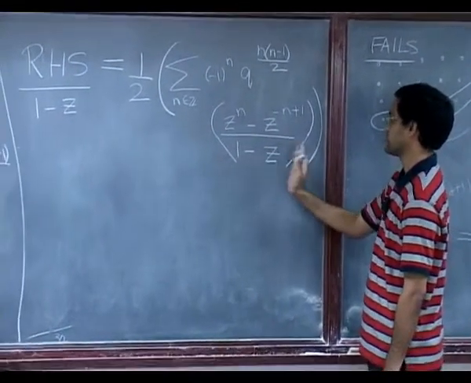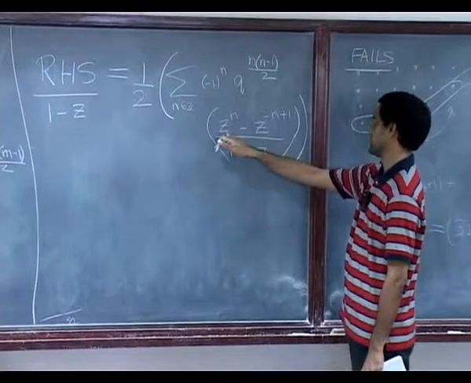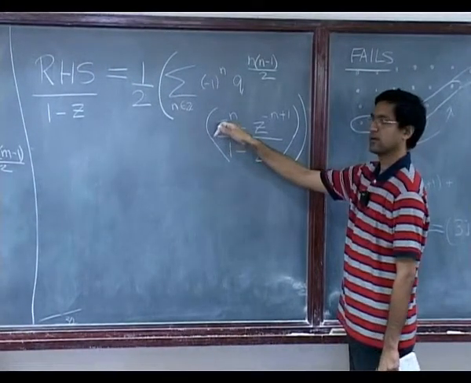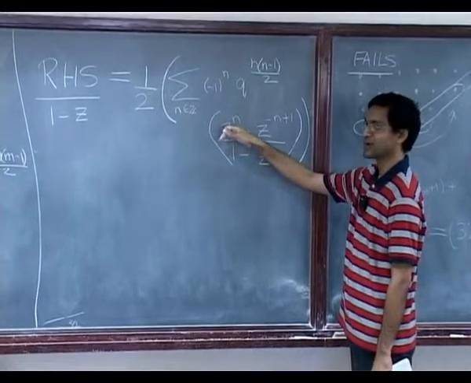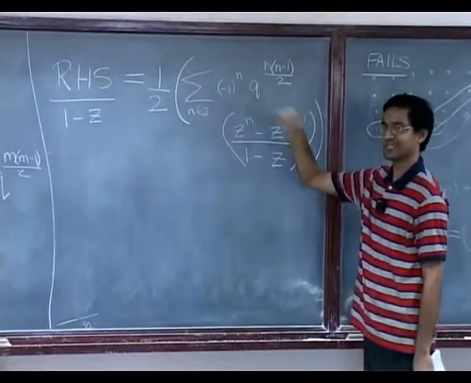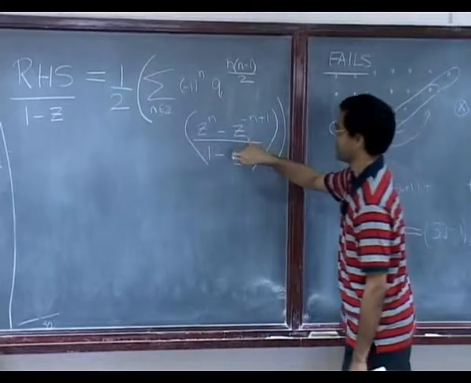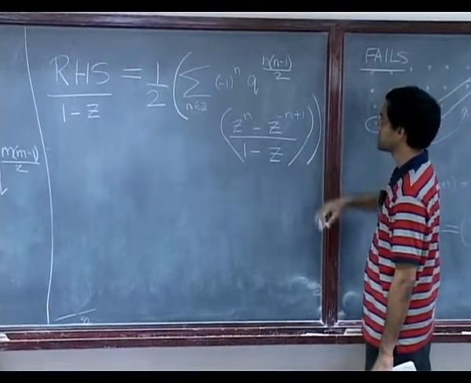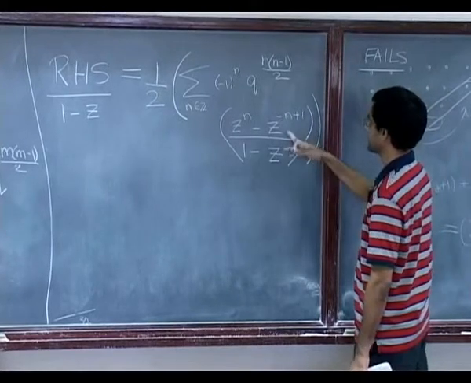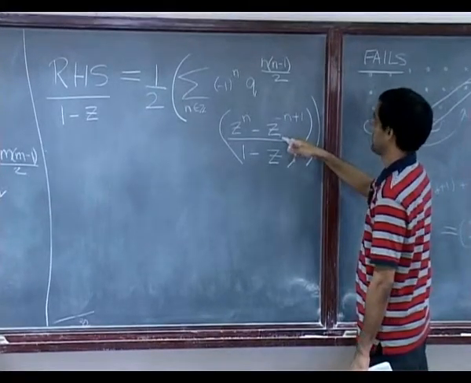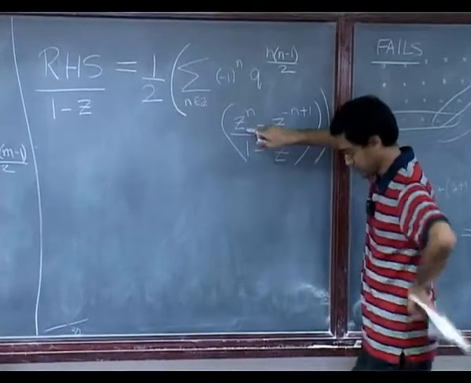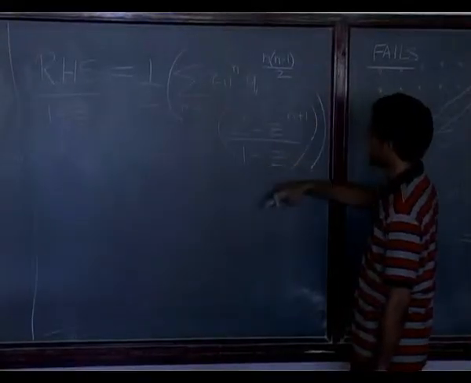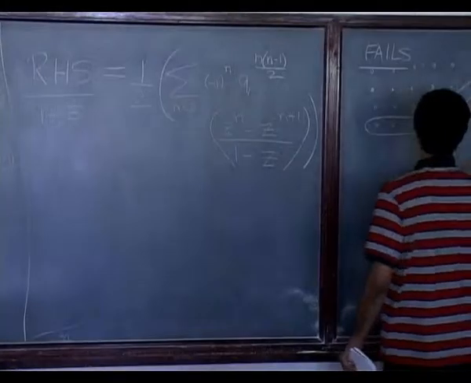Let's see, how should one do this? Let's pull out z to the, this is the Weyl character operator for SL2, right? What Chandamani in fact wrote out. Okay, so this is actually the character for the SL2 module whose highest weight I think is n, right? Let's think. So my question is, what do you get when you write this out in powers of z? Okay, let's attempt to do that.